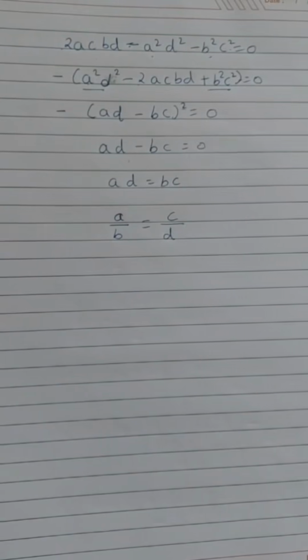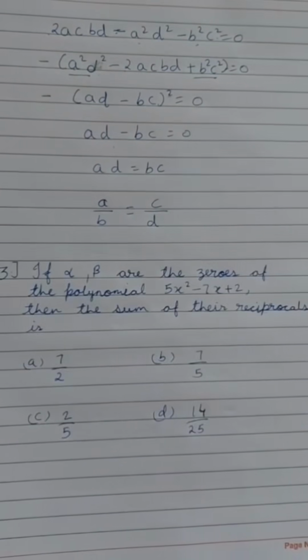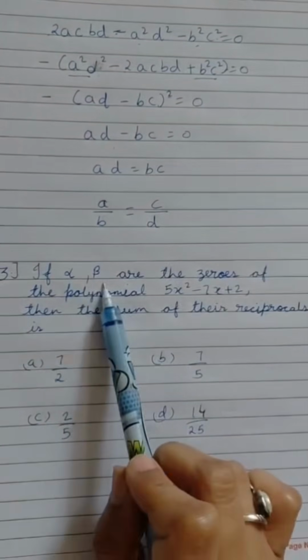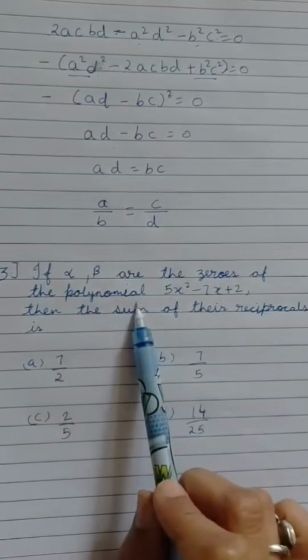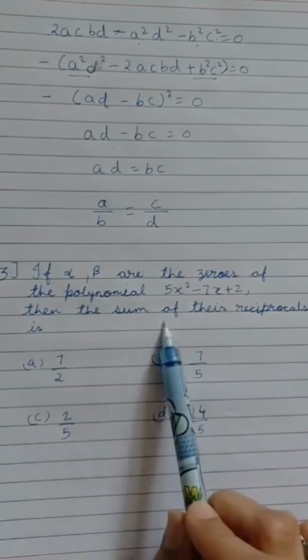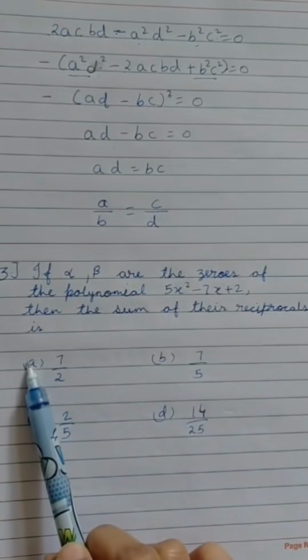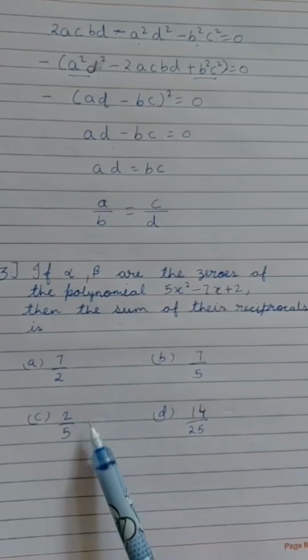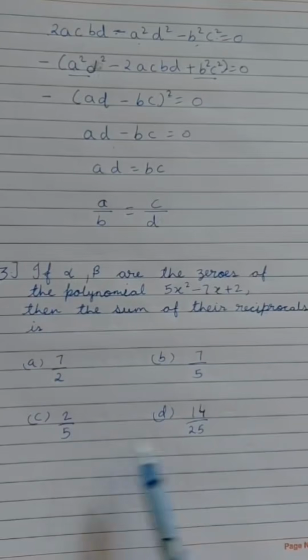Now we are going to solve the last question for today, where it is given that if alpha and beta are the zeros of the polynomial 5x square minus 7x plus 2, then the sum of their reciprocal is. So we need to find out what will be the sum of the reciprocal. So these are the four options given to us: 7 by 2, 7 by 5, 2 by 5 and 14 by 25. Let us start solving the question.